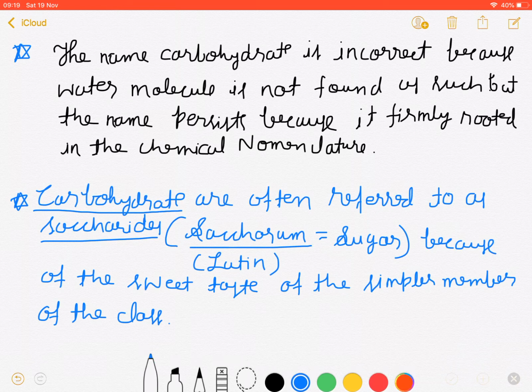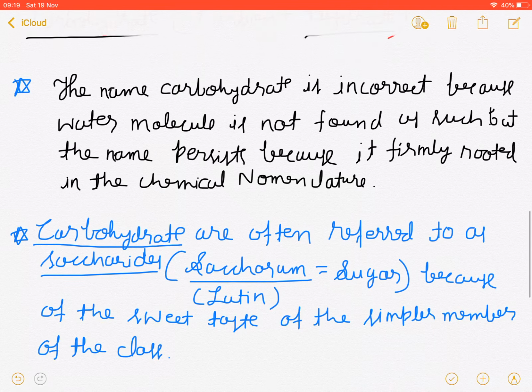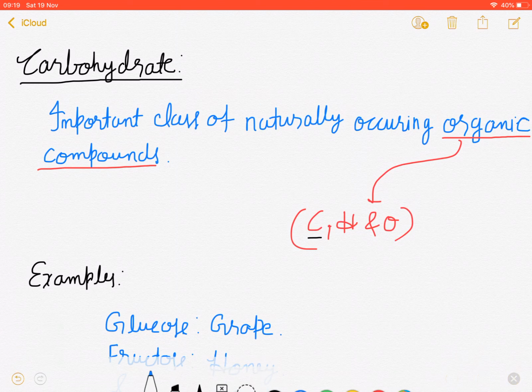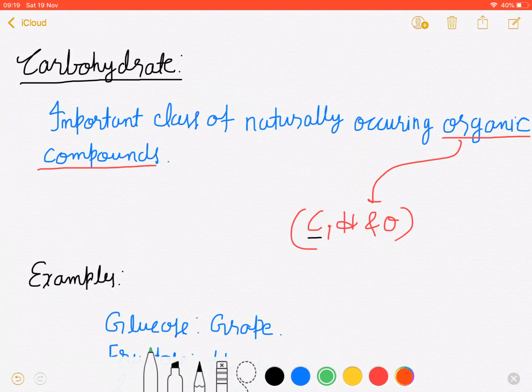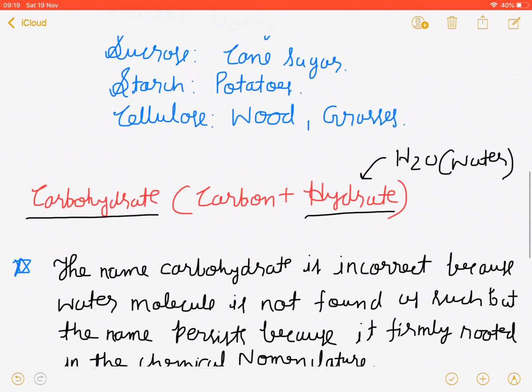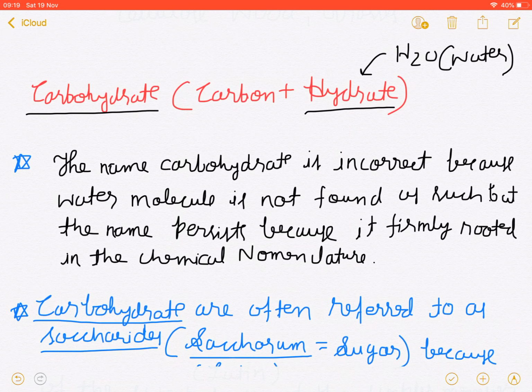So I hope this point is clear right now. Let's take a look at it again. Carbohydrate is an important class of naturally occurring organic compounds, composed of carbon, hydrogen, and oxygen. You already saw the examples. Carbohydrate is carbon plus hydrate.